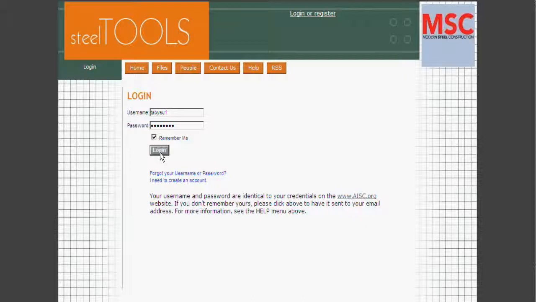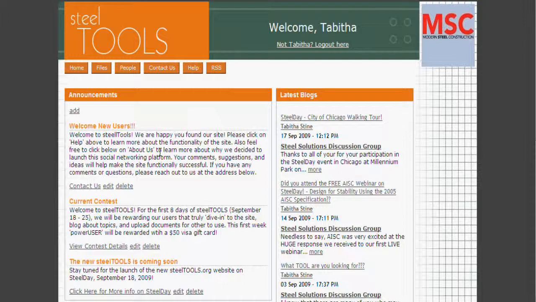Now, I'm able to navigate certain portions that are already available. Most of the site is able to be read by anyone. So if you type it into Google, you may get a notification by typing in SteelTool that there's a blog about a steel tool. You can go and read it. Most of the site can be read. You cannot interact and contribute or download unless you're actually a member of the site. So remember, this is entirely free. It's just the information we need.